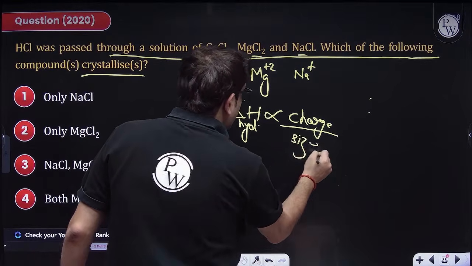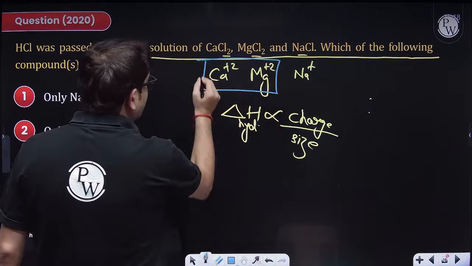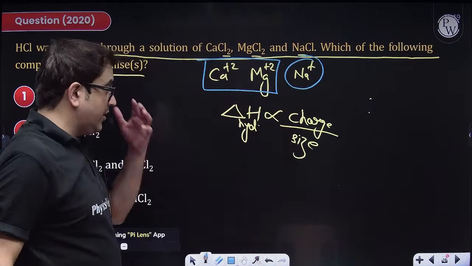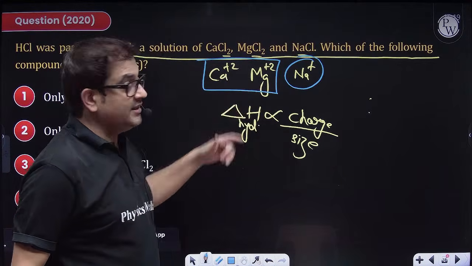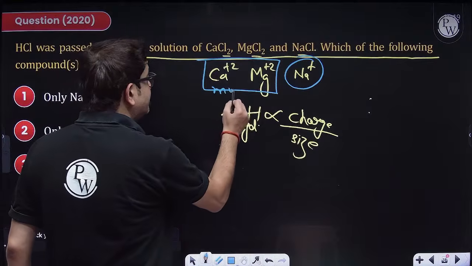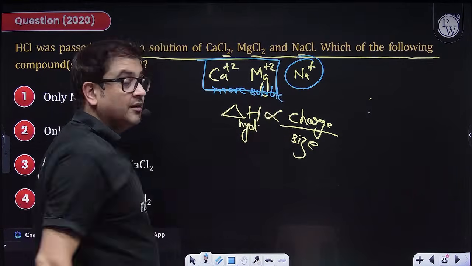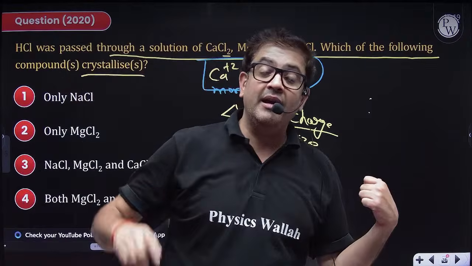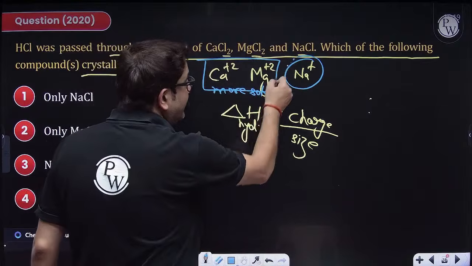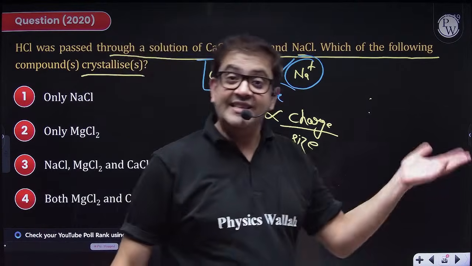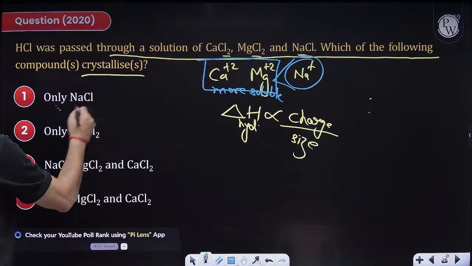Comparing alkaline earth metals with alkali metals, charge is the more dominant factor, so the more the charge, the more soluble they are. If they are more soluble, then the probability of them getting precipitated is less. So who will be precipitated earlier? Sir, NaCl, because it is less hydrated. In the question only this much is asked, so your answer is definitely NaCl.